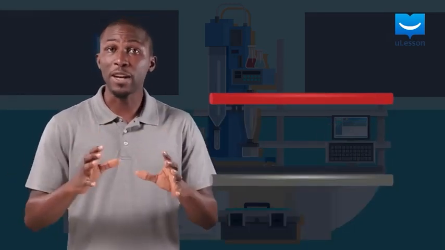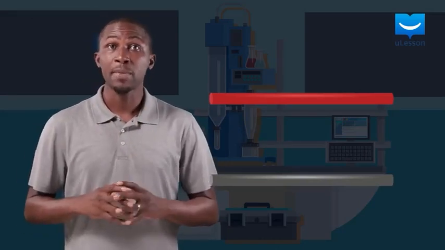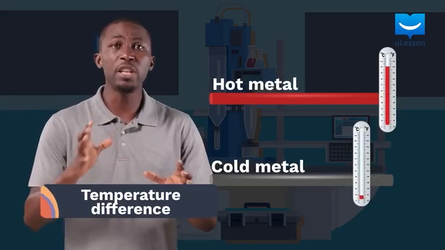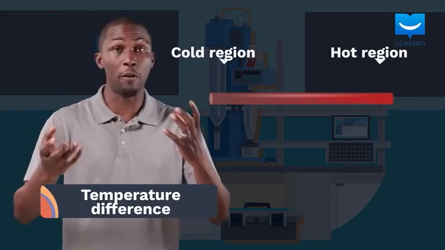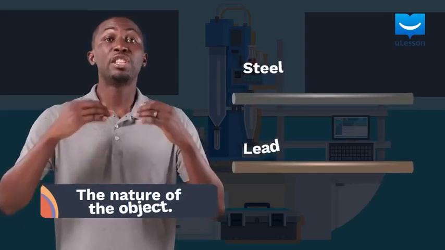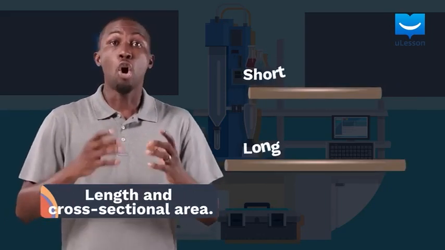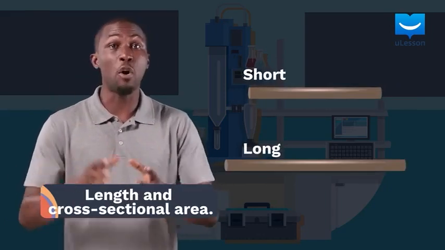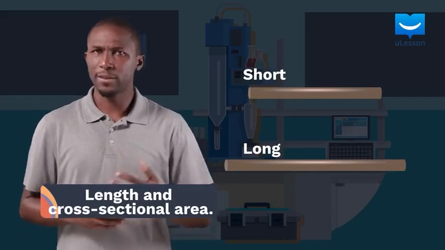Now, some of the factors that can affect the heat transfer by conduction are the temperature difference between the objects, or the temperature difference between the regions of the object, the nature of the object, and the length or the cross-sectional area of the object or the two objects in contact. So let's give examples to help us understand this.